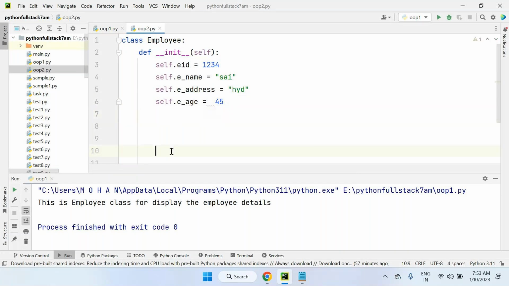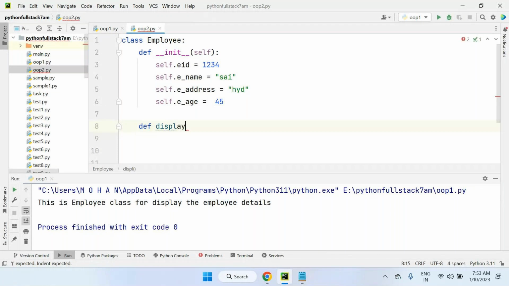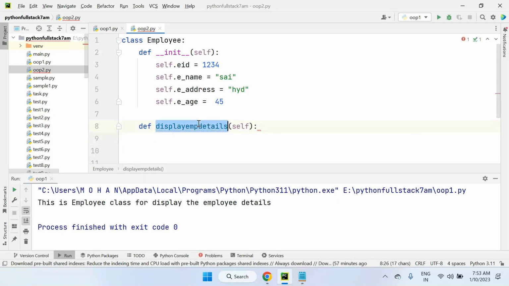Okay, look at this. If you want to print these details, what I can do is create one more method. This method is our own method name, display emp details. But look at this, this is my method name, so the method name can be any name. I will discuss in detail the difference between constructor and method in tomorrow's session. But look at this, the moment I write display emp underscore details, it's also showing an underline squiggle.